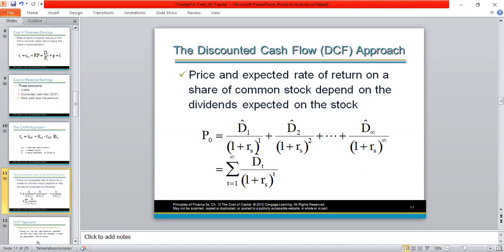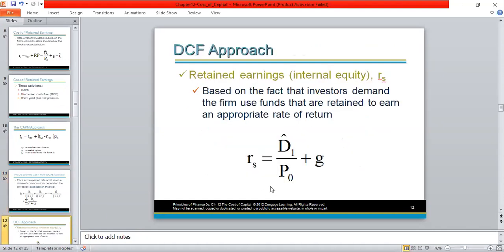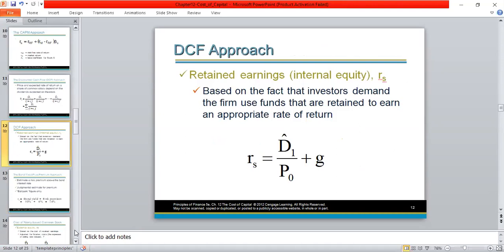So based on the discounted cash flow model, how we calculate retained earnings is by taking dividend yield, that is next year's dividend divided by current price, and to that adding the capital gains, that is G.